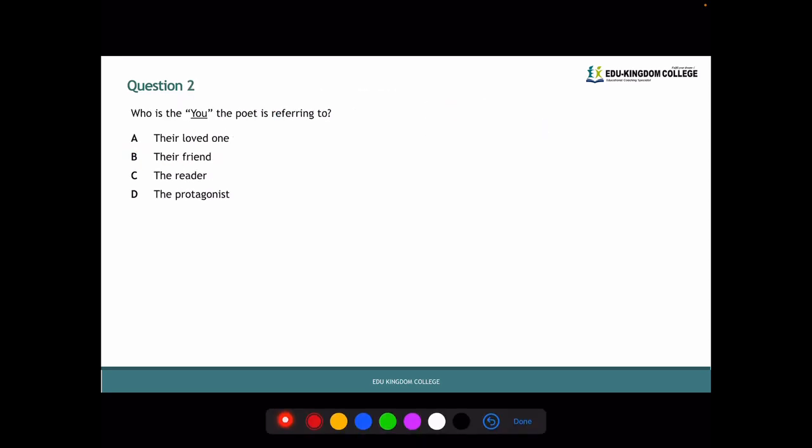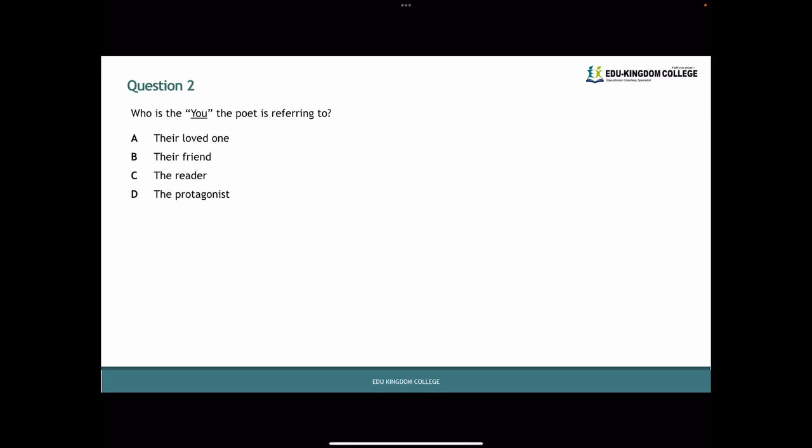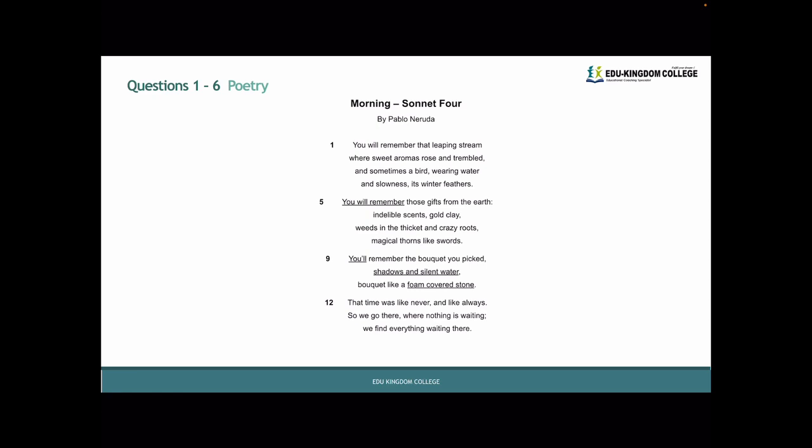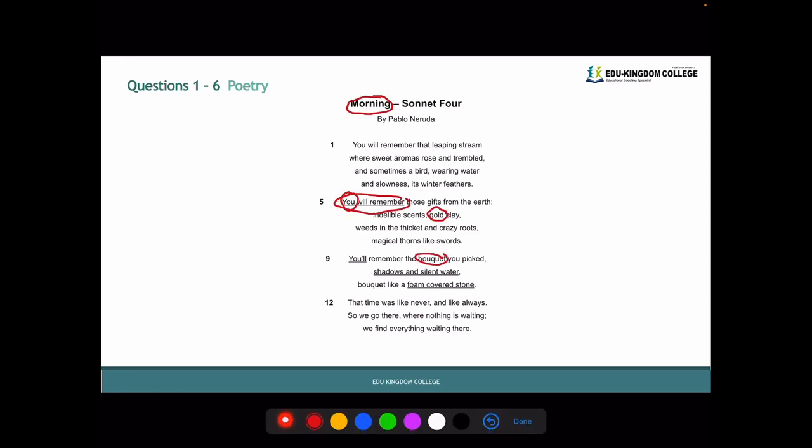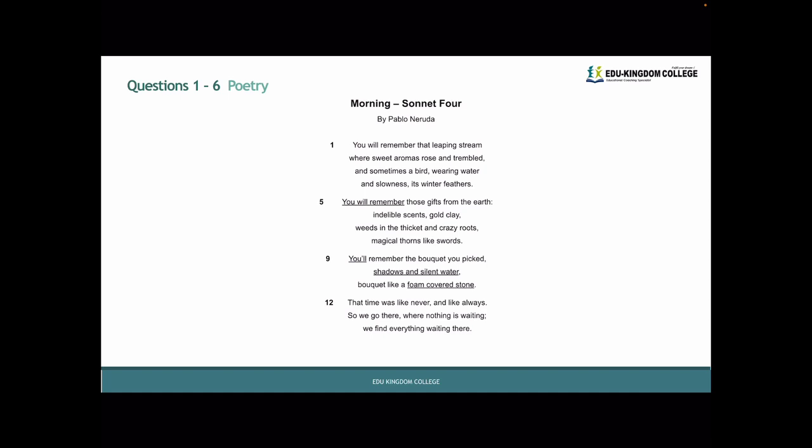Okay. Question 2 reads, who is the you the poet is referring to? A reads their loved one, B reads their friend, C reads the reader, and D reads the protagonist. Let's quickly look over where you is in the poem. We see this again in line 5. We see this in line 1, line 9, and again in line 9. Let's look at line 9 first. You'll remember the bouquet you picked. So who is this you that Pablo is referring to?